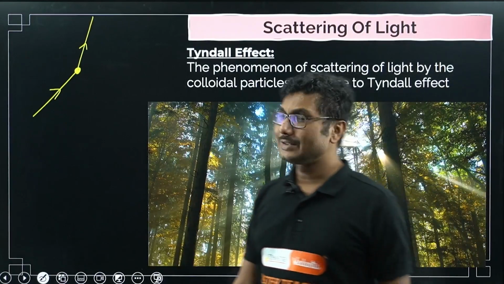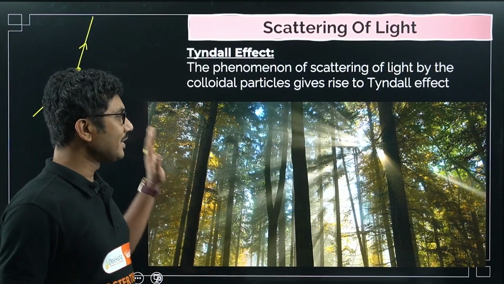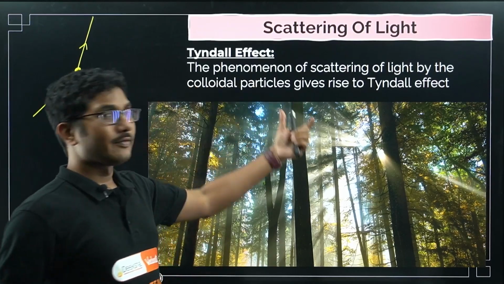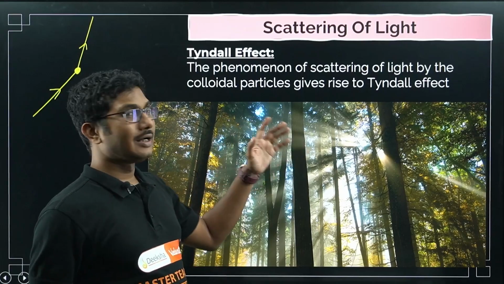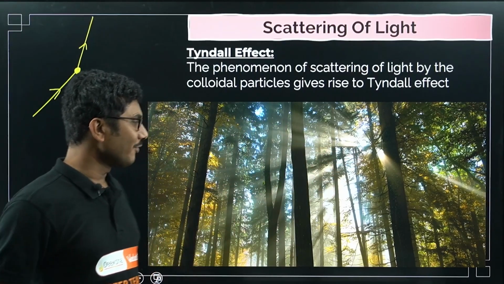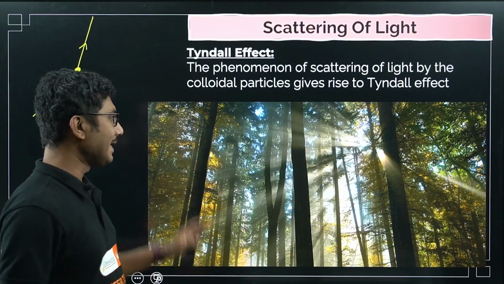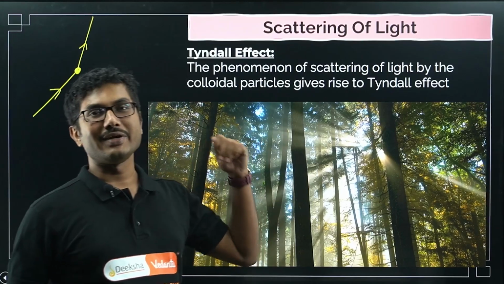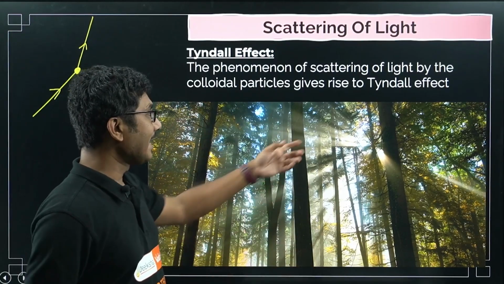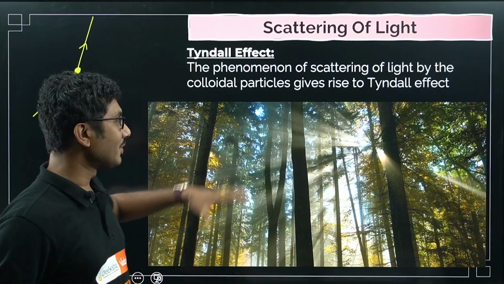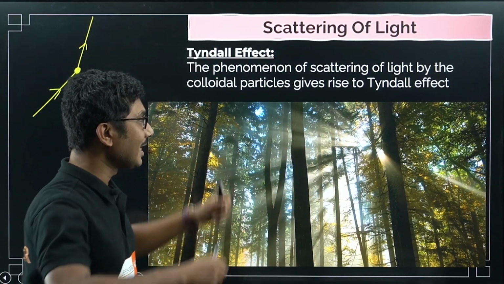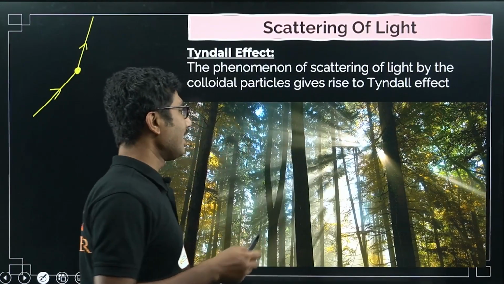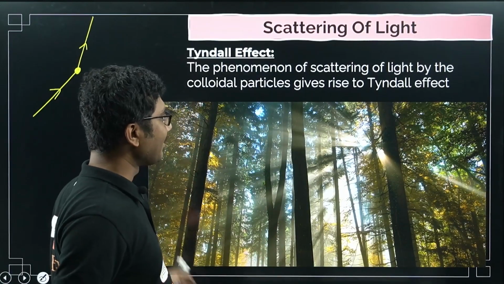Now naturally there is one example of Tyndall effect. If you have seen such scenery, if you are visiting places like different forest areas, then you might see during the afternoon or during the morning this kind of beautiful scenery, right? This is happening because of Tyndall effect. The dust particles present in the air are behaving as a colloid, and the sunlight is the source of light, and because of the Tyndall effect, this misty effect is happening. So this mist is due to the Tyndall effect. If there are no dust particles present in the air, you will not be able to see this.